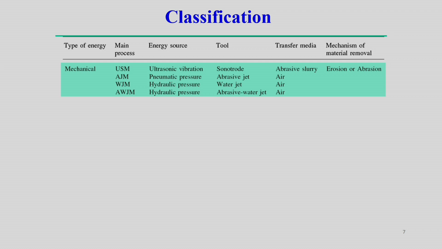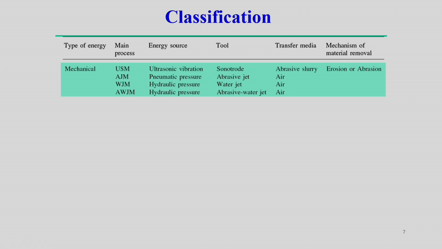Similarly, combining the principle of abrasive jet machining and water jet machining, that is abrasive water jet machining. Here, taking the advantage of both the water jet as well as abrasive machining, it creates the abrasive water jet. The transfer media you can consider as air, and of course, erosion or abrasion is the main mechanism to remove the material.